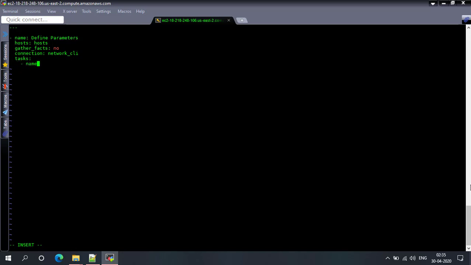I'll define it to read the IP configuration from network devices. Let's name it so that we will be able to see, when the playbook is running, what action is being performed by Ansible. I'll name it read IP configuration, and we will use the CLI command module. There are various modules in Ansible, so it depends on what action we are performing and on what type of device.